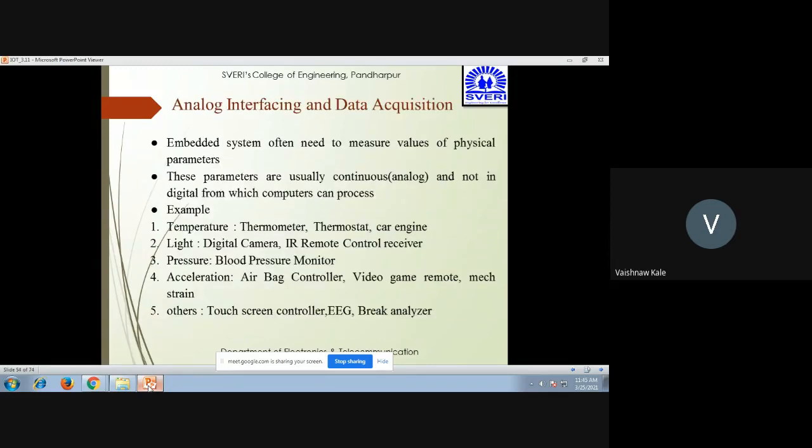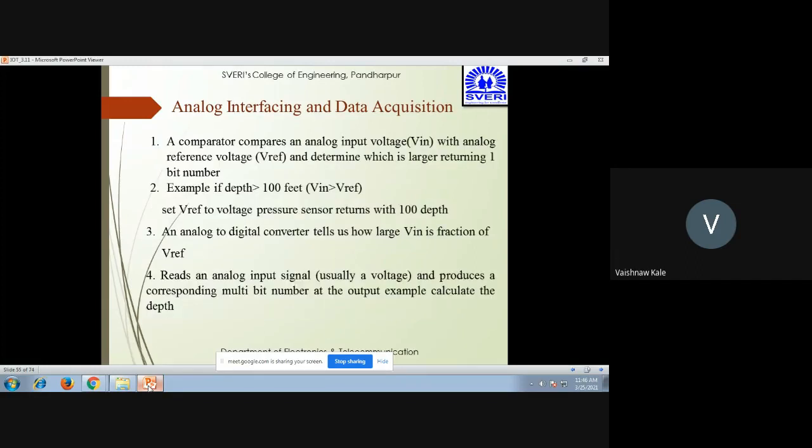Now this is the analog interfacing and data acquisition. Embedded systems often need to measure the value of physical parameters which are analog in nature. It is not digital, which a computer can process. Examples are temperature sensor, light sensor, pressure sensor, acceleration sensor, and other sensors. So we need to convert these analog signals into digital signals.